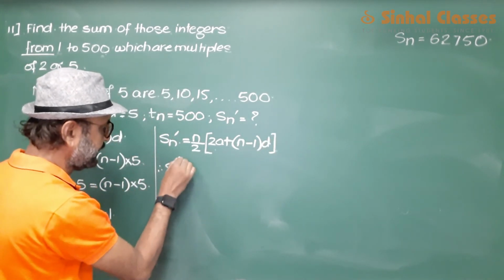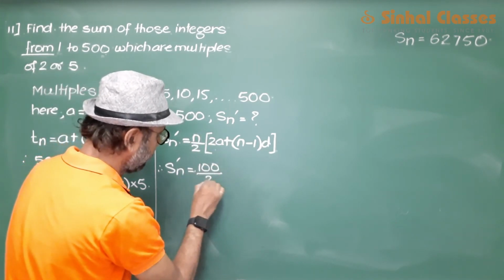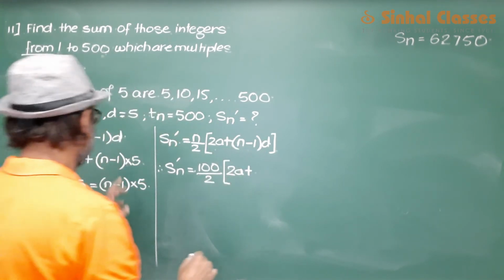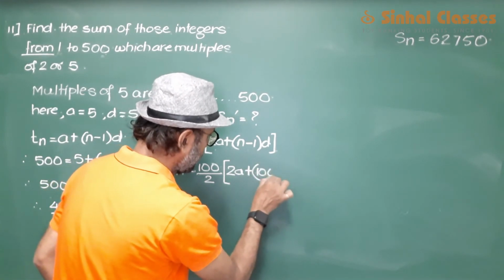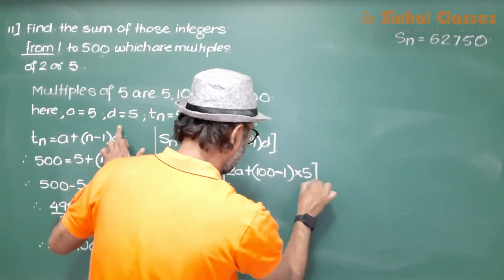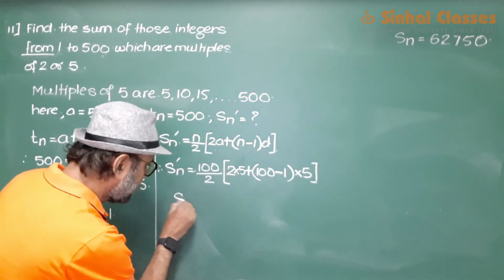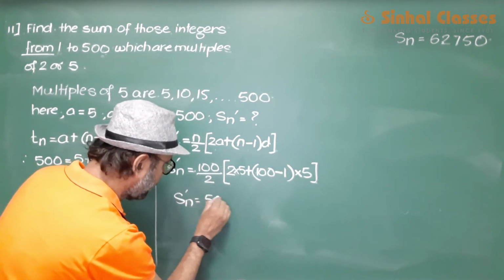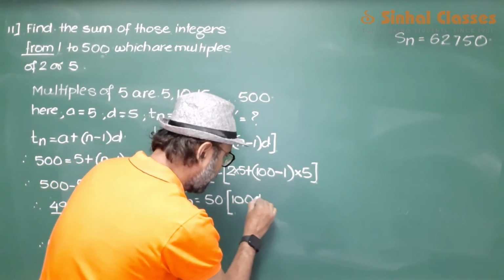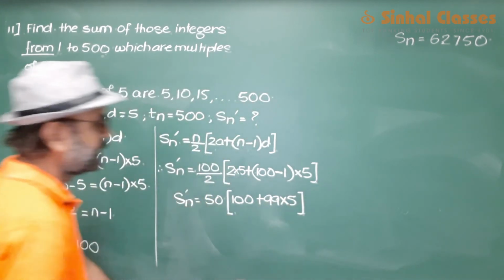So S dash n is 100 upon 2, into 2 times a, which is 5, plus 99 into 5, with d being 5.